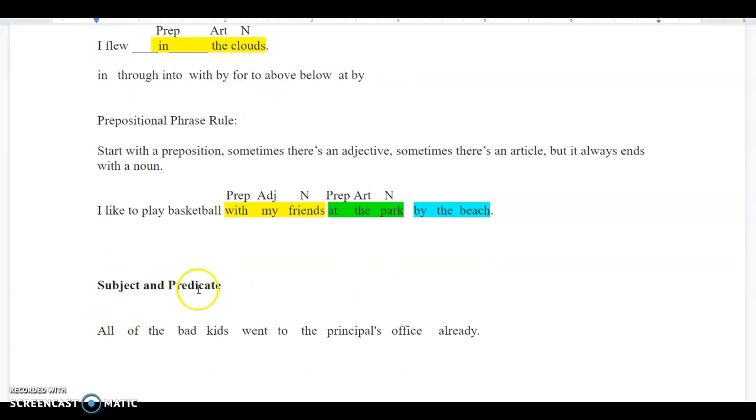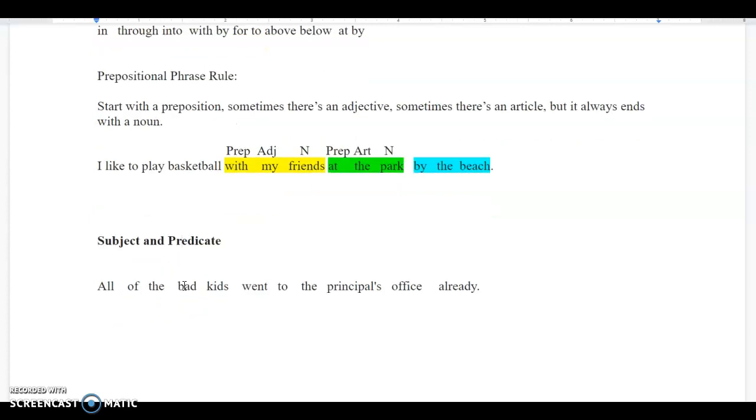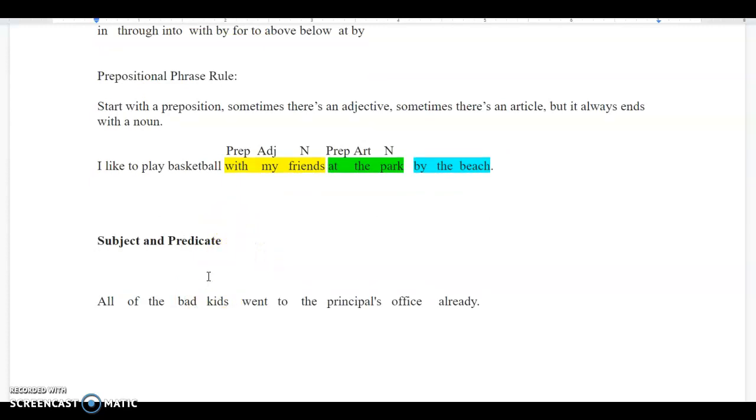So, subjects and predicate. If you remember back in your elementary schools, if you ever learned about subjects and predicate, it's important for you to understand prepositional phrase rules because of subjects. Subjects cannot be part of a prepositional phrase. So this is a rule. Subjects cannot be part of a prepositional phrase.